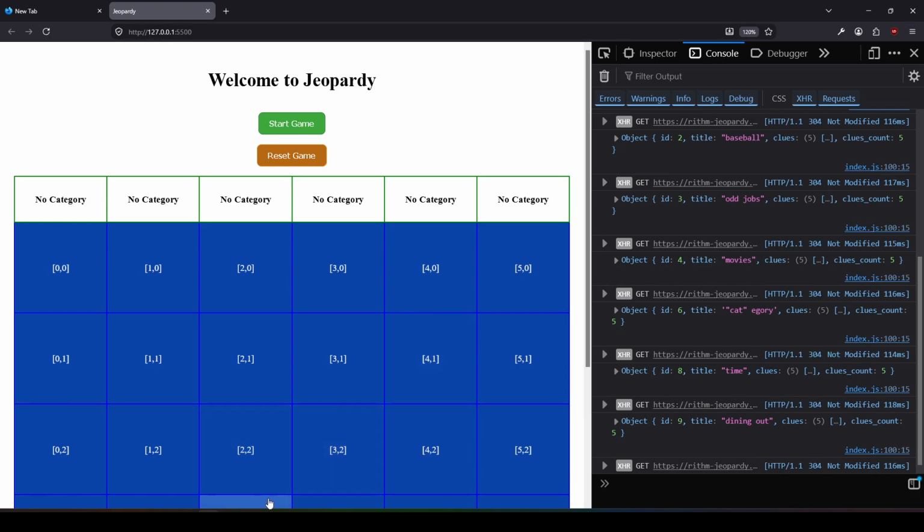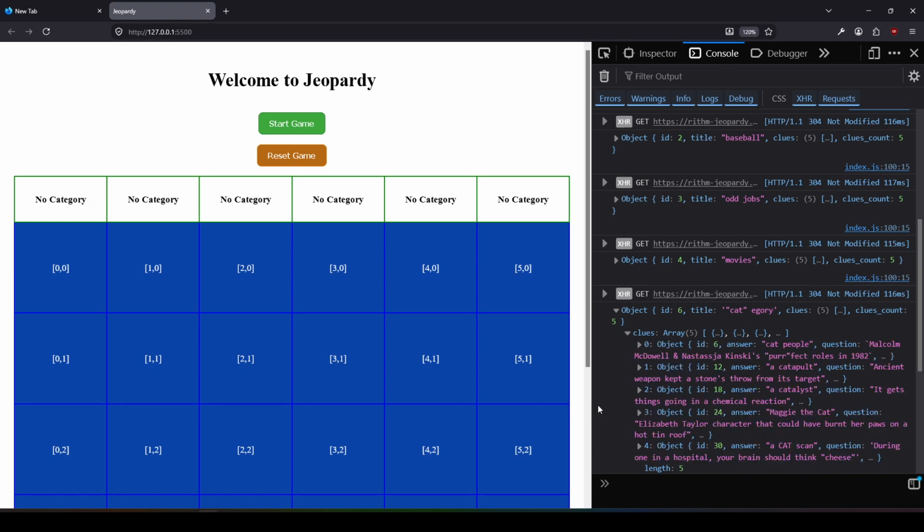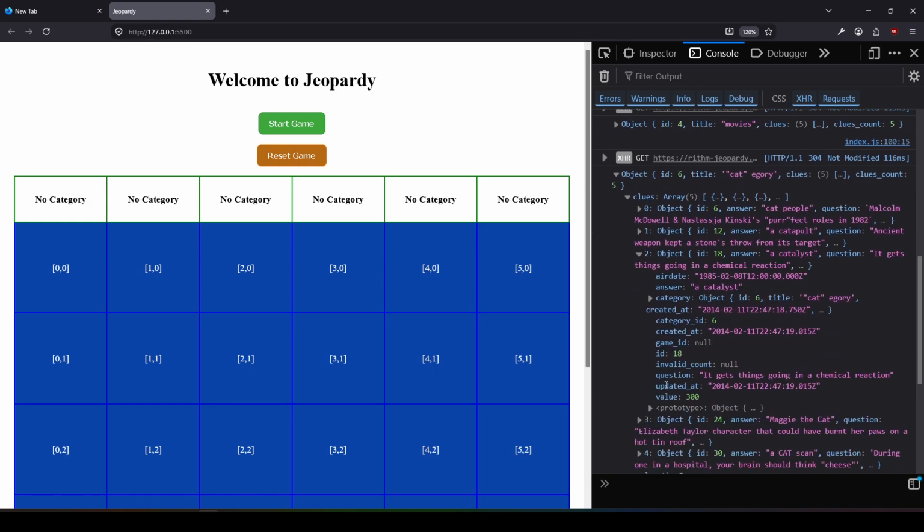So let's do something with this, because if we open this up, we have a bunch of things: question, answer, created at, game ID, invalid count, updated at. We really don't care about most of this. We don't care about the error. I care about the answer. I care about the question.